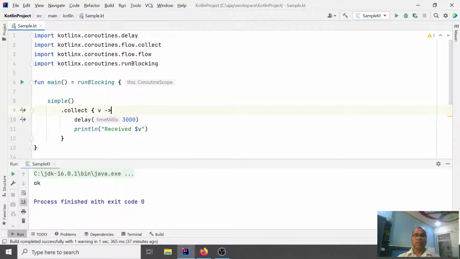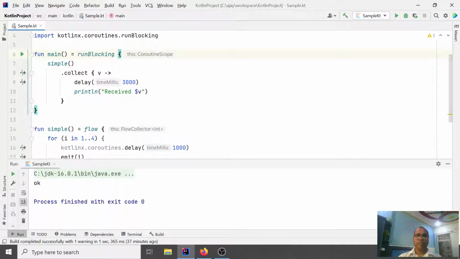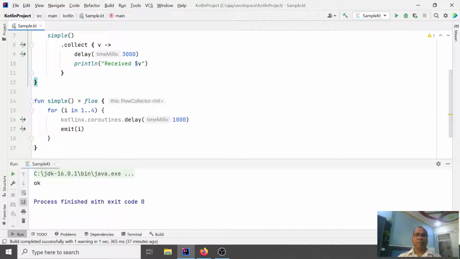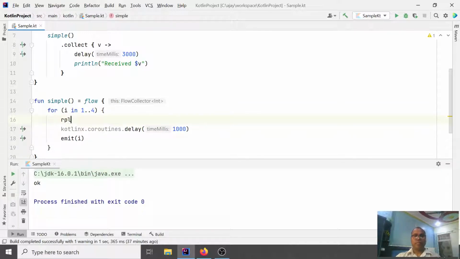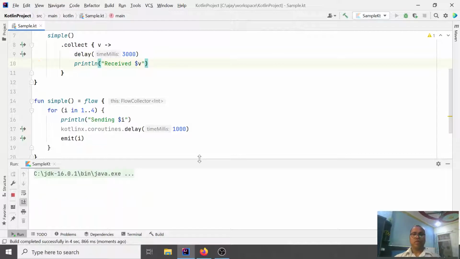Let's add a print saying sending value. So here your flow sends data and your collector consumes data. If you run it, it sends one value, then after sending it waits, then receives one, and so on.